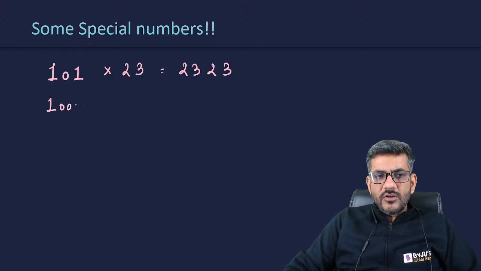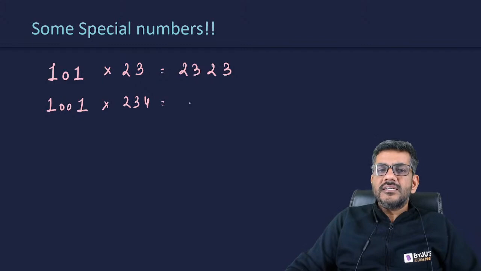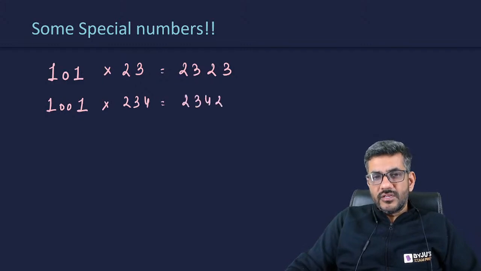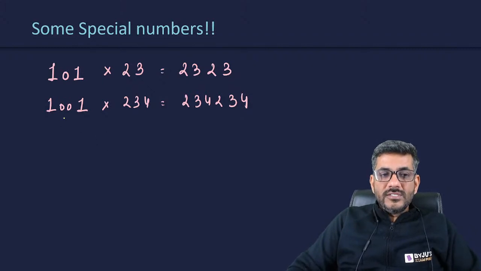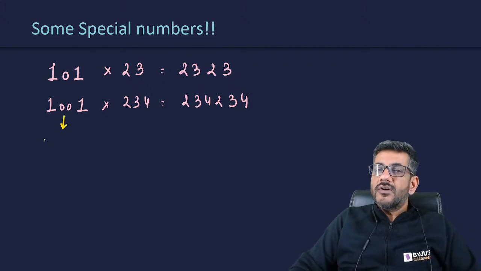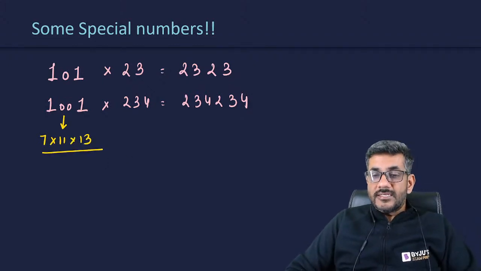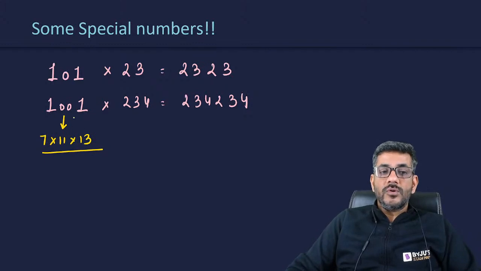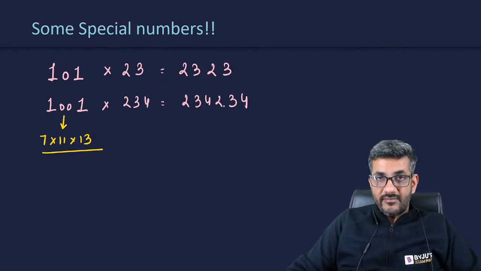Similarly, 1001, when you multiply it by any triple digit number, the triple digit number would repeat itself, 234, 234, that way. 1001 is also important from one more perspective. It is the product of three consecutive primes. So 1001 is 7 into 11 into 13. So whenever it is multiplied with a triple digit number, the triple digit number repeats itself.